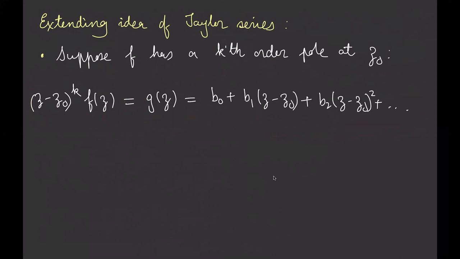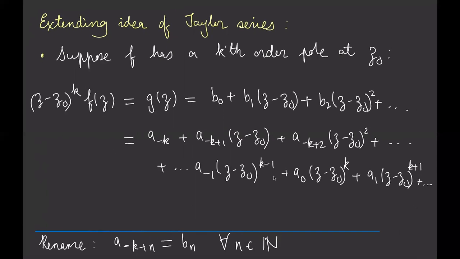Now what I want to do is figure out what f(z) is. But first, I'm going to do something which seems a little bit strange. I'm going to rename a new bunch of constants with a, with subscripts, as opposed to the b. So I had b0, b1, and so on, and bn. I'm going to rename them this way. Here's how I'm going to choose my a's. a with subscript minus k plus n is going to equal bn, and this is valid for all n in the natural numbers and actually also for 0. So n equals 0 works as well.